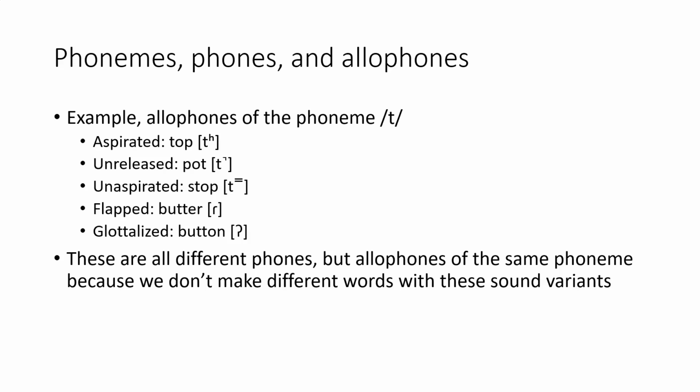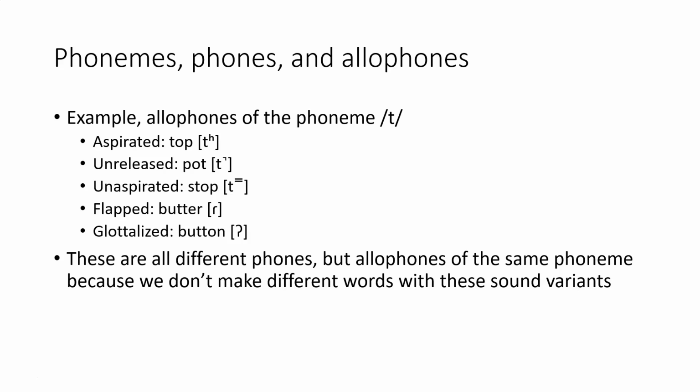It can be flapped. That example I used before, so in the middle of the word butter, for example, might sound like a D to you, but it's actually produced a little bit quicker and more ballistically than the normal D consonant. And it can be glottalized, at least in my dialect, in something like button, where there's no actual t bit at all, but instead the glottis is closed, the vocal folds are used to make an interruption in speech to indicate that there's a consonant there.